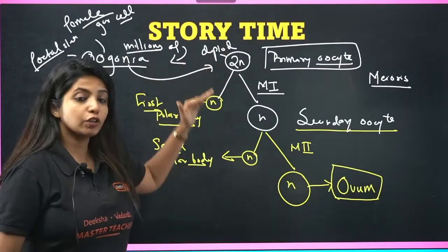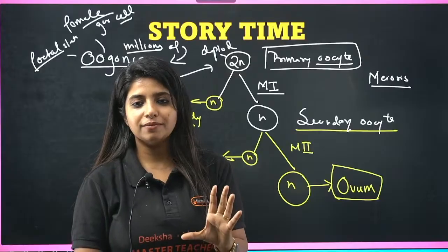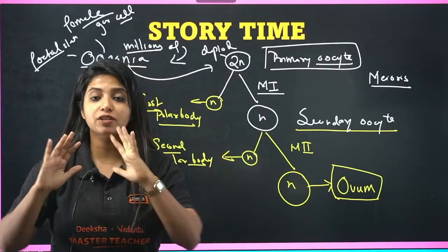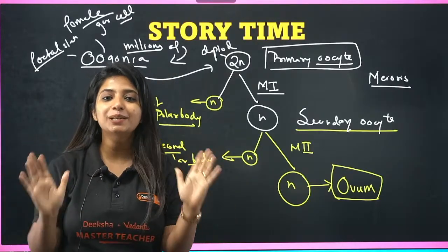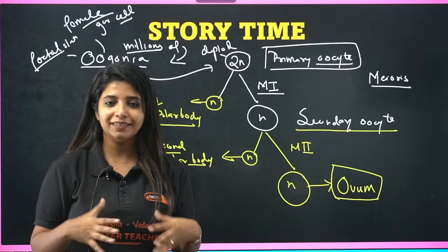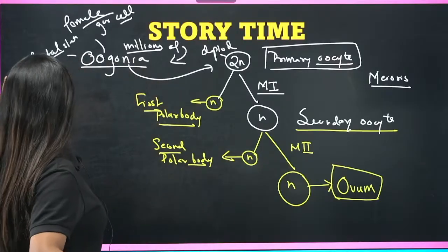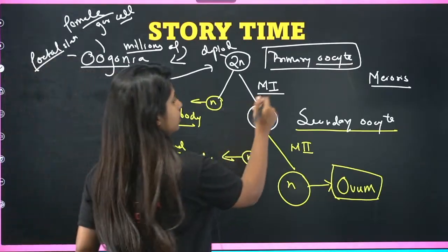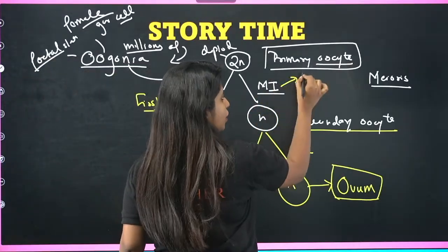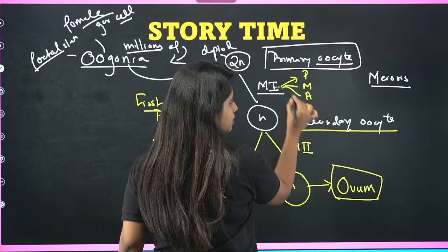This is how the usual division takes place. But you should know that in the case of females, it's not like the division happens quickly. It takes years for all of this to happen. To make you understand, let me explain that in detail. When meiosis happens over here, in each round of meiosis you have prophase, metaphase, anaphase and telophase.